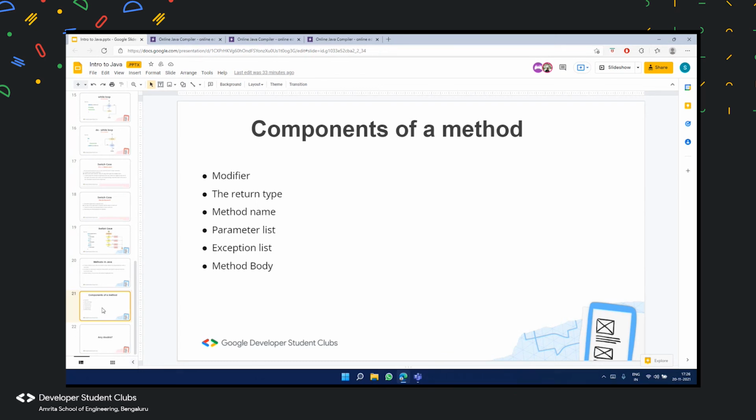And method body is nothing but whatever code you are writing which is present inside the braces under the method. You want a particular set of statements to execute in a method, and that is what it is about. So these are the components of methods. We'll be looking at hands-on right now.